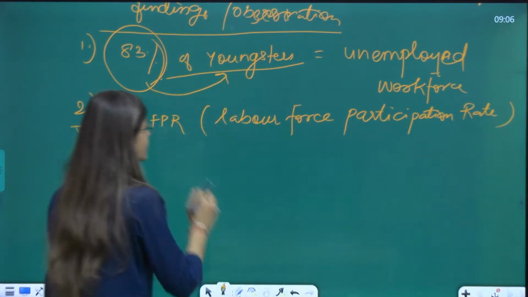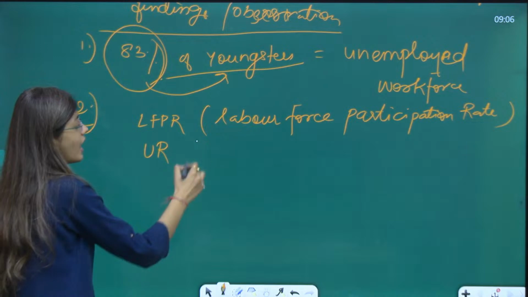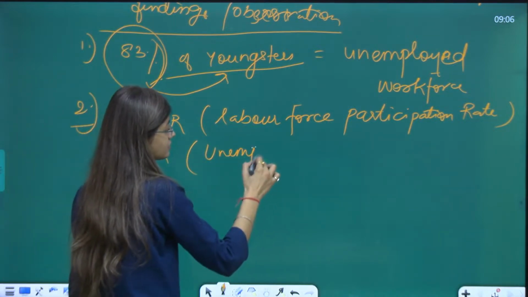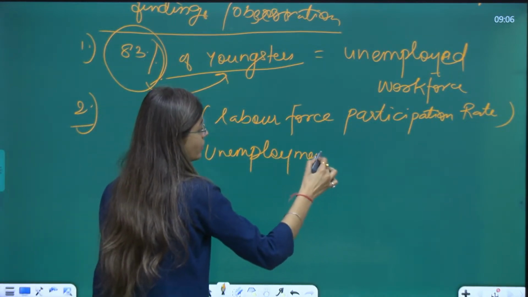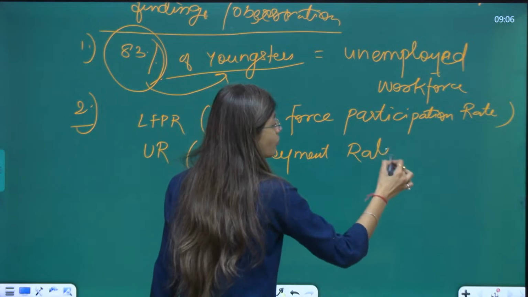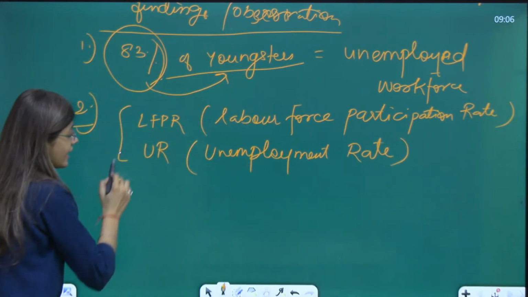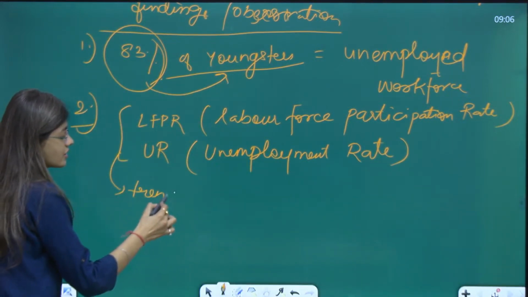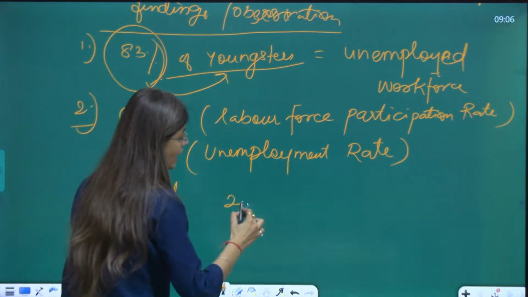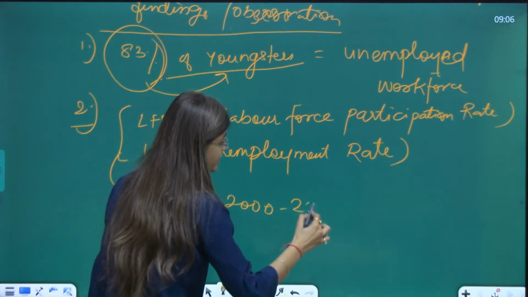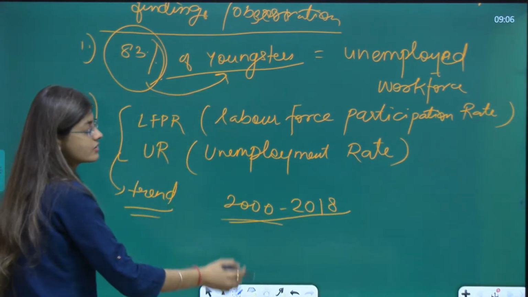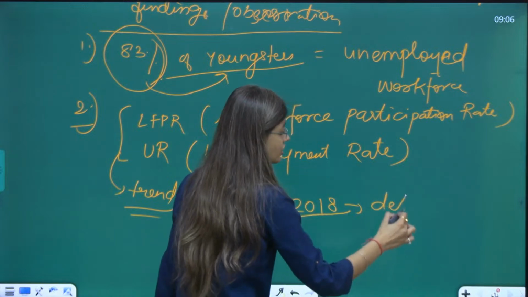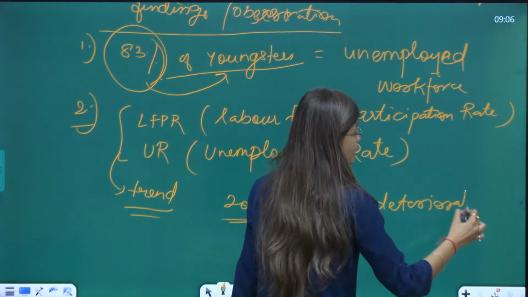Apart from that, there is another term known as unemployment rate. Both these rates are following a trend that from 2000 to 2018, they have seen a deteriorating trend.